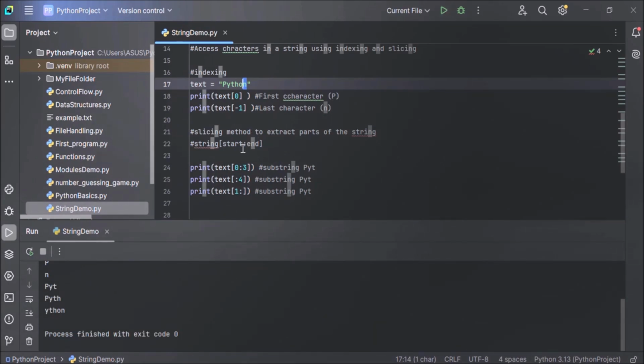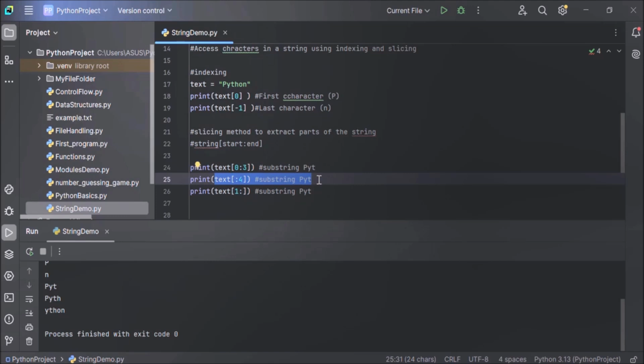You can see here we have not specified the starting index in the second print method. So it has started from 0, that is pyth, and 4 minus 1. 0 to 4 minus 1, that is 3. So pyth: P is at the 0th index, Y is at the first index, T is at the second index, and H is at the third index. So 0 to 3 it has taken because we have not specified the starting index. The starting index by default is 0.